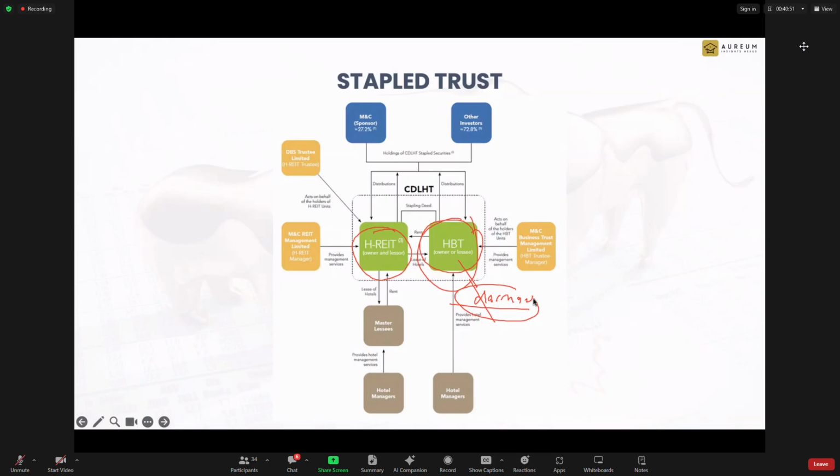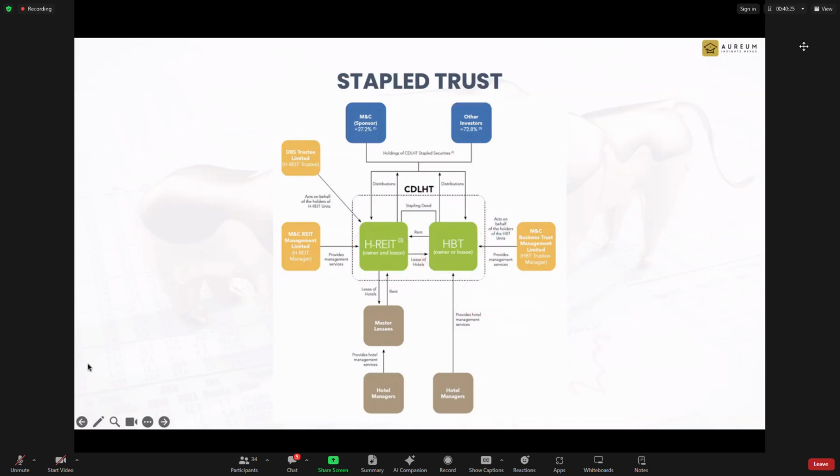And in the Singapore context, a lot of hotels were being used for quarantine purposes. So they had an ongoing business from the government, but the hotel operator also went bust. So the REIT manager takes over and operates the hotel and still collects income from the government for quarantine purposes, while at the same time looking for a new hotel operator. So that is why it is called a stapled trust, so that it can be ongoing.